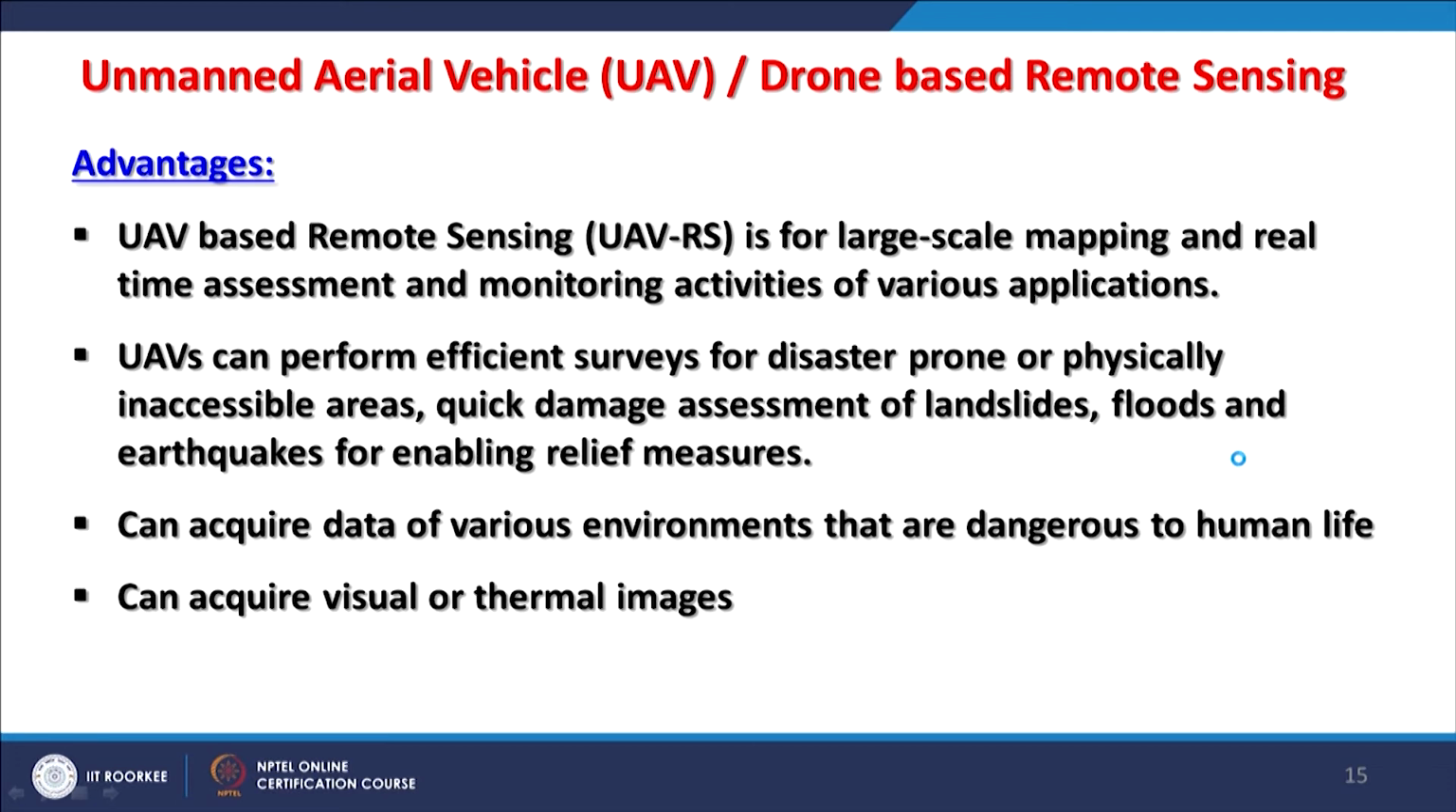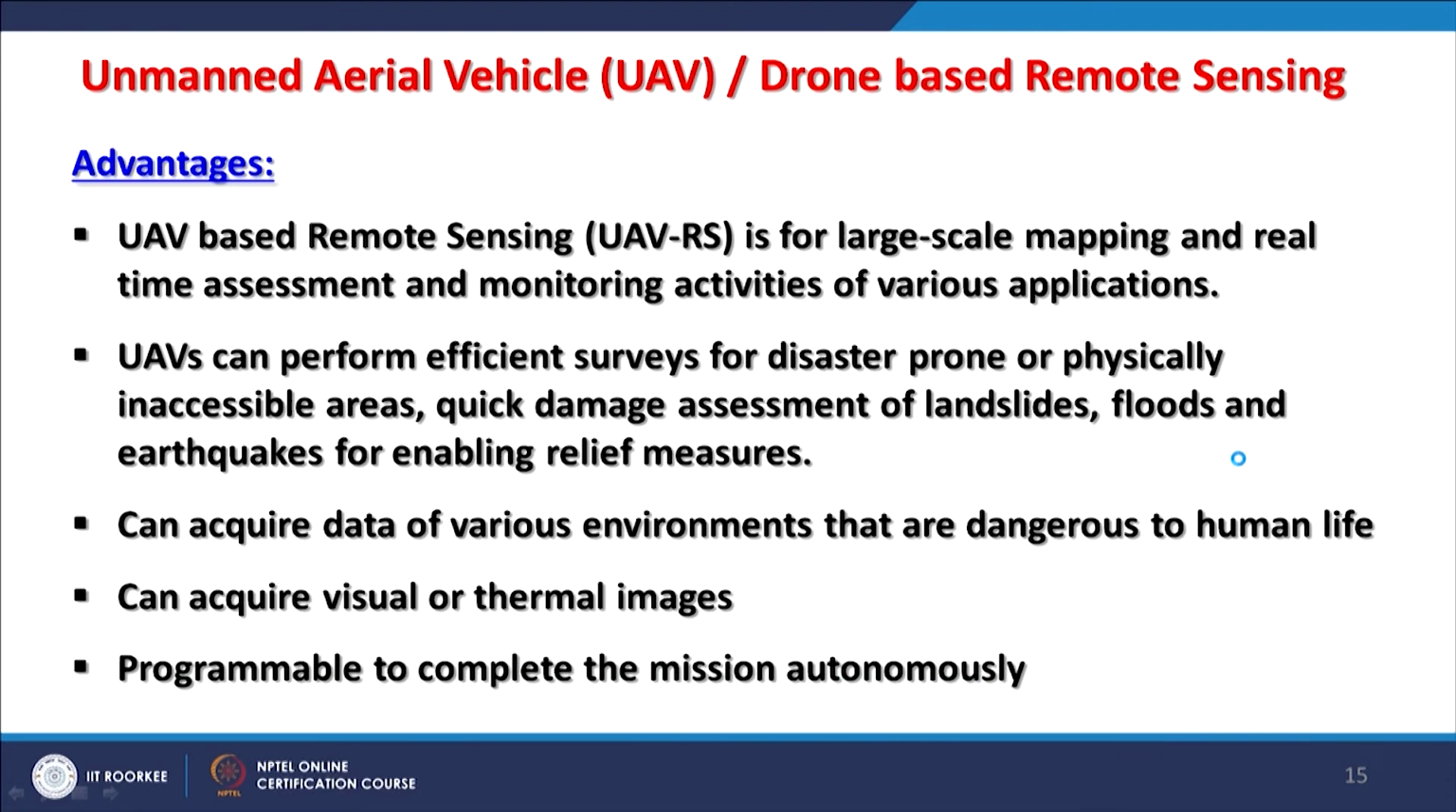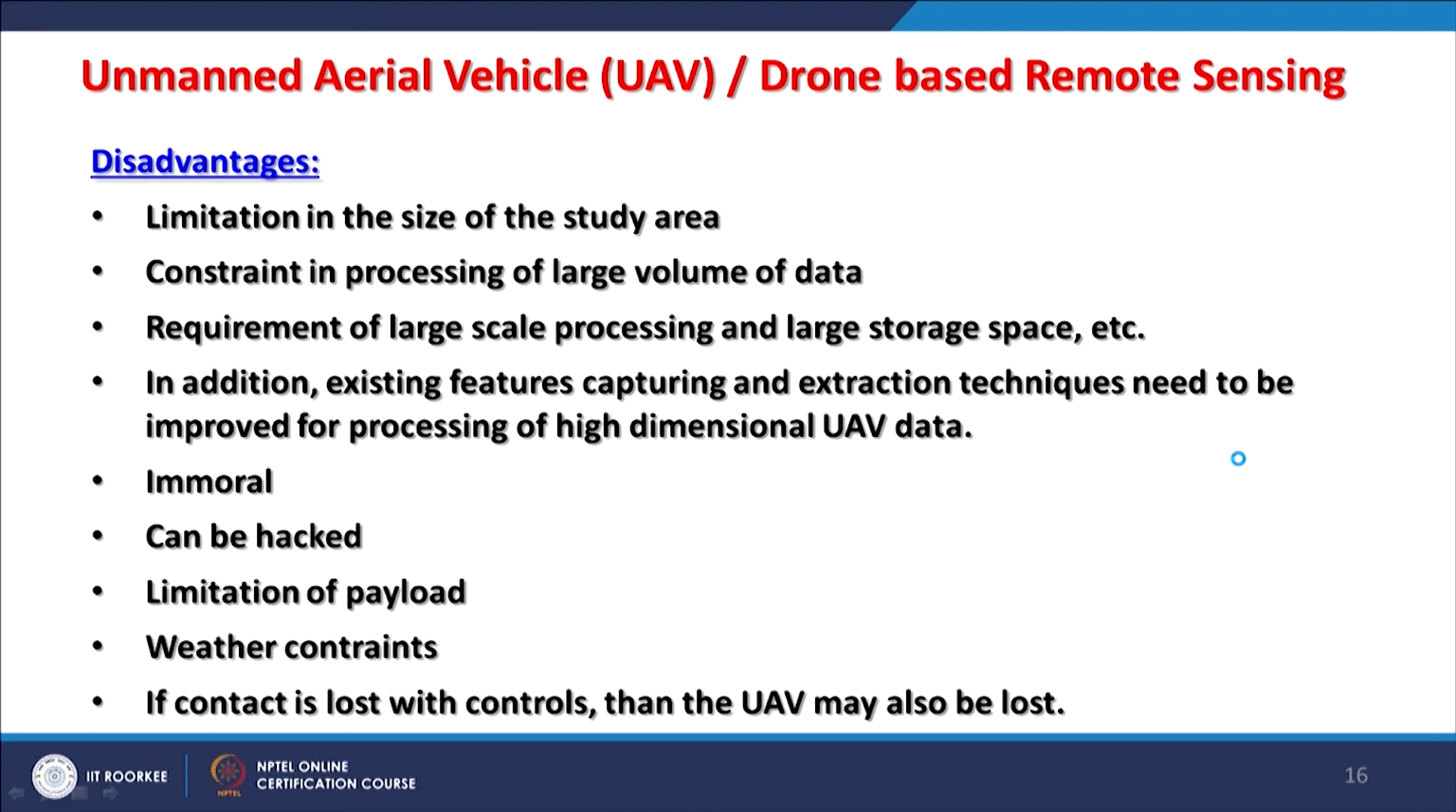So UAV in that way is very advantageous, and can acquire visual or thermal images. Basically it is a platform. UAV or drone is a platform. It depends on what kind of data you are looking for, and accordingly you put a payload or a camera or a sensor, and then data is acquired accordingly. Of course these can be programmed using GNSS or Global Navigation Satellite System receivers. So you can plan everything, and these operations can also become automatic or semi-automatic.